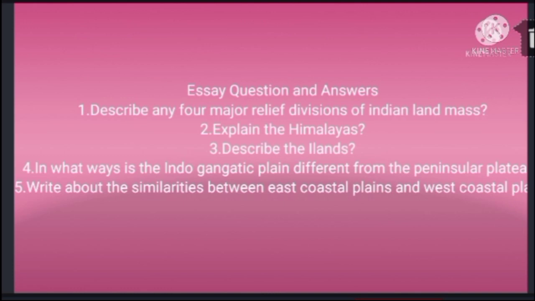Next, another question is, explain the Himalayas. Himalayas act as natural barriers on the northern side of India. They protect India from the cold winds from Central Asia during severe winter. Himalayas are the reason for summer rains, and they are responsible for the monsoon type of climate.